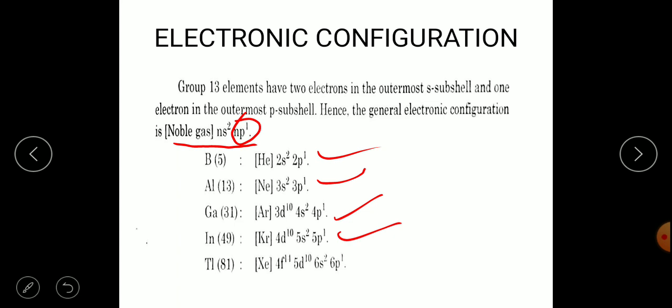Then thallium, its atomic number is 81, and the electronic configuration of thallium is xenon 4f14 5d10 6s2 6p1. So here you can see 4f14 5d10, which is a completely filled f orbital and d orbital. Here you can see the completely filled d orbital, and here also you can see the completely filled d orbital in gallium.